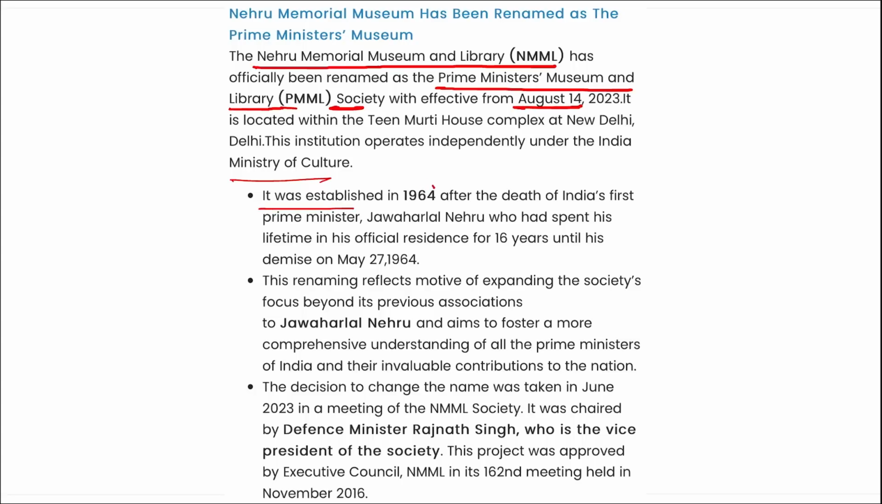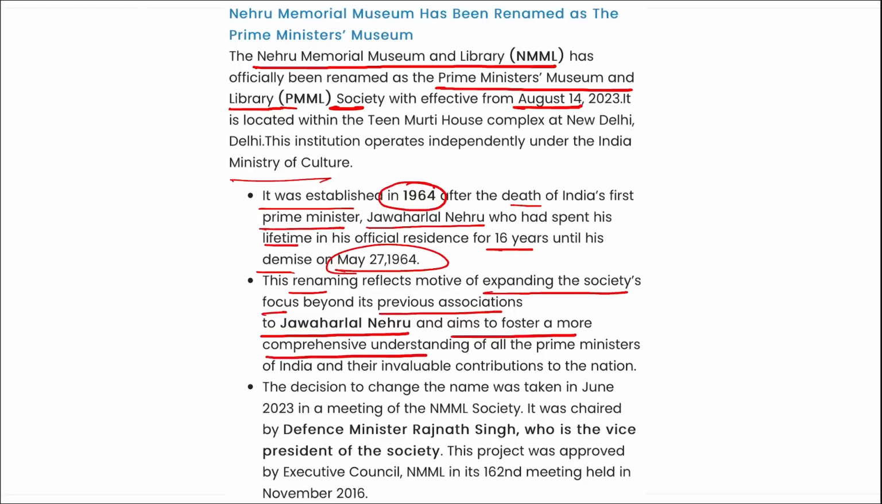This was established in 1964 after the death of India's first Prime Minister, Jawaharlal Nehru, who spent 16 years in his office residence until his demise on 27th of May 1964. This renaming reflects the motive of expanding the society's focus beyond the previous associations of Jawaharlal Nehru and aims to foster a more comprehensive understanding of all the Prime Ministers of India and their individual contribution to the nation.